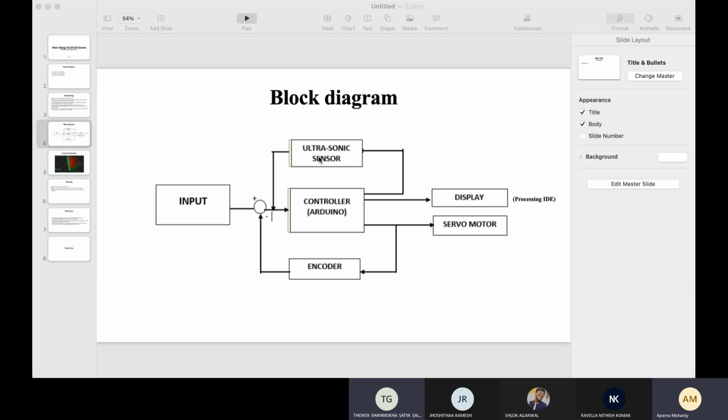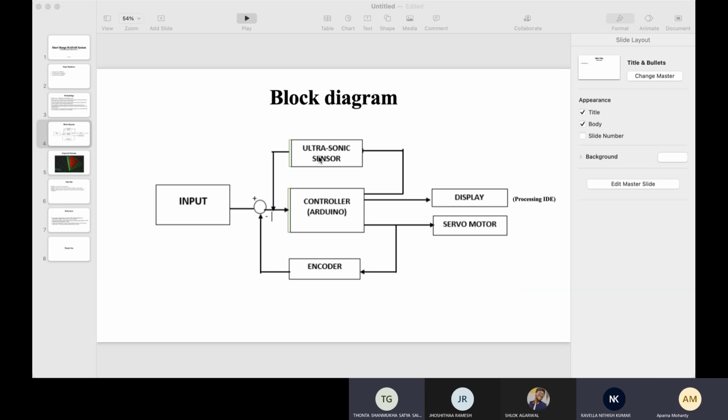Yes, ma'am. Did you see my block diagram before, ma'am? Can you see this, my block diagram? The input is the ultrasonic sensor, then the controller, the encoder, servo motor and display, ma'am. Okay, so everything will be simulation based, right? Yes, ma'am. Simulation, and we are thinking of giving the software as well as the hardware demonstration, ma'am.